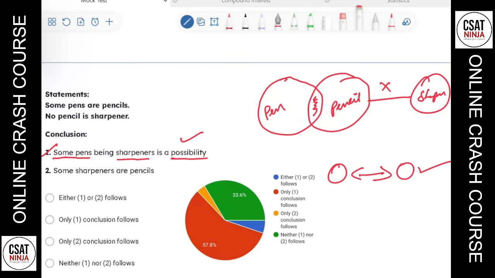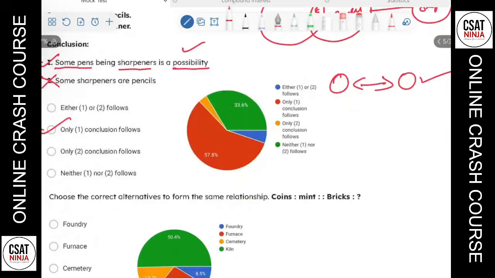Let's check for option number 2. Some sharpeners are pencils. I cannot say because there is no direct relation. So this statement will not follow. Why? Because the question says no pencil is sharpener. That means there's no direct relation between pencil and sharpener. But this option says some, which means it will not follow. So only one will follow. Let's check how many of them answered for only one. 57 point something. That means about 50% of them selected the correct answer there.